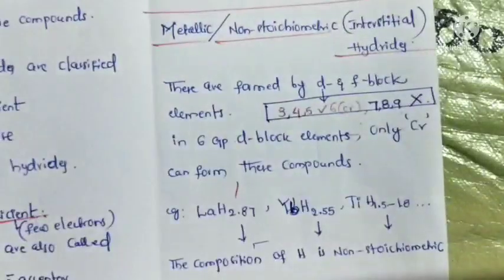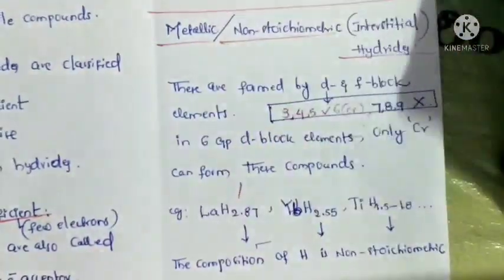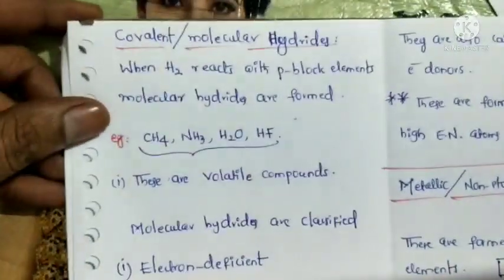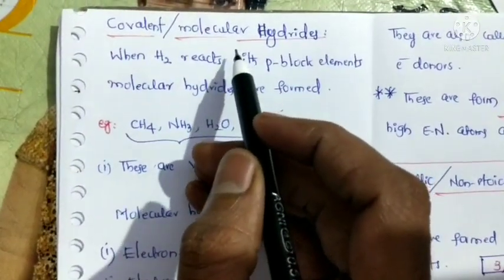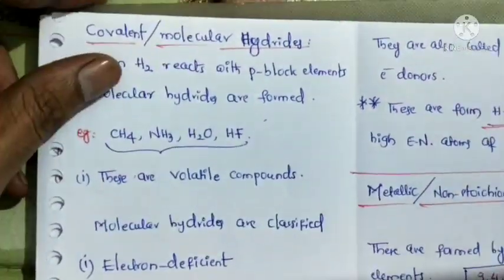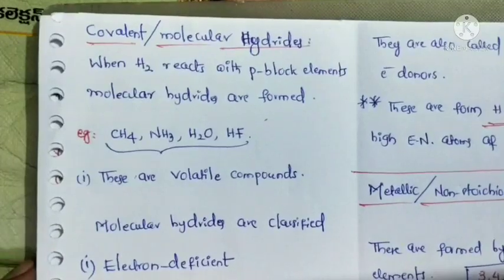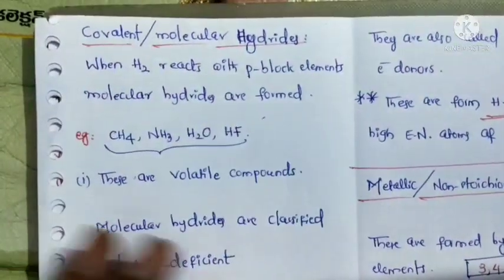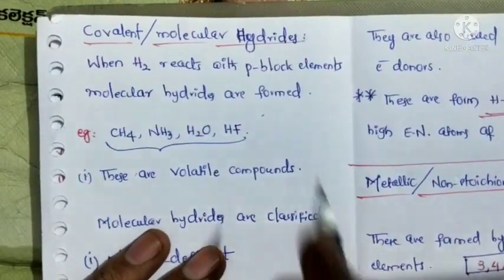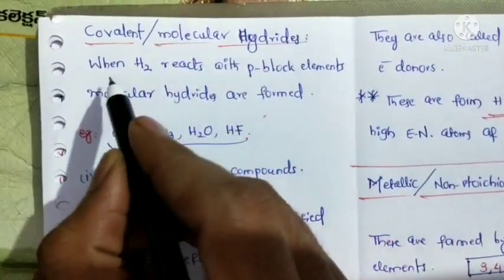Next one is covalent or molecular hydrides. What is the definition of covalent or molecular hydrides?